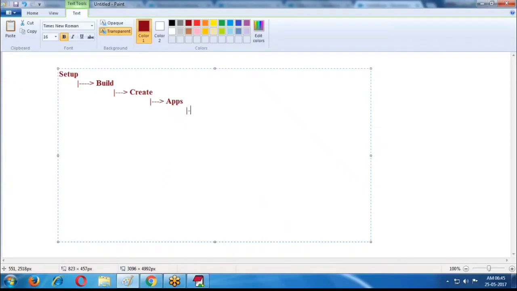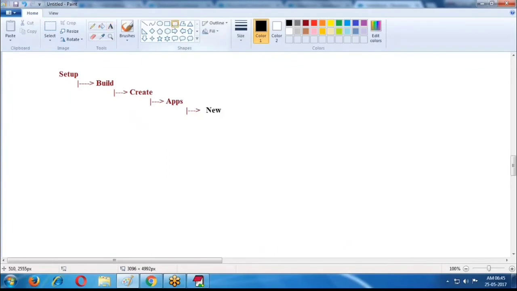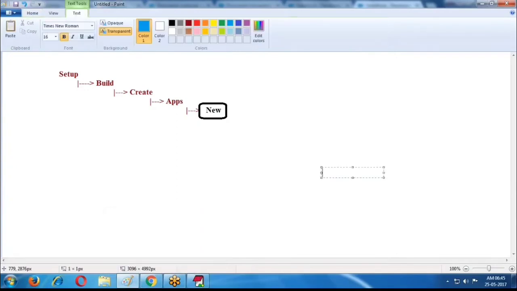In the apps, we have one button, and that button is New. By clicking the New button, we create your own projects. So this is the navigation.